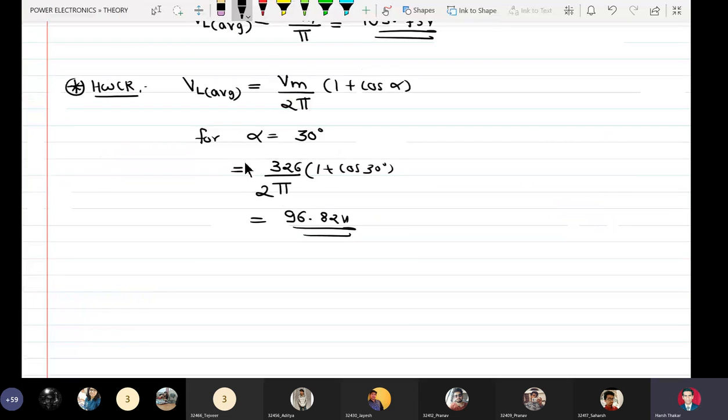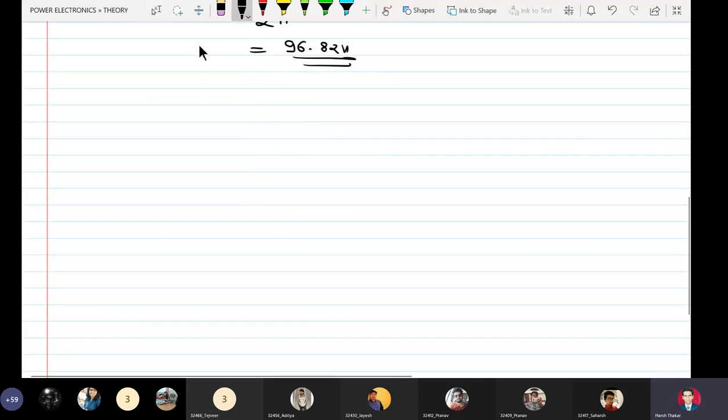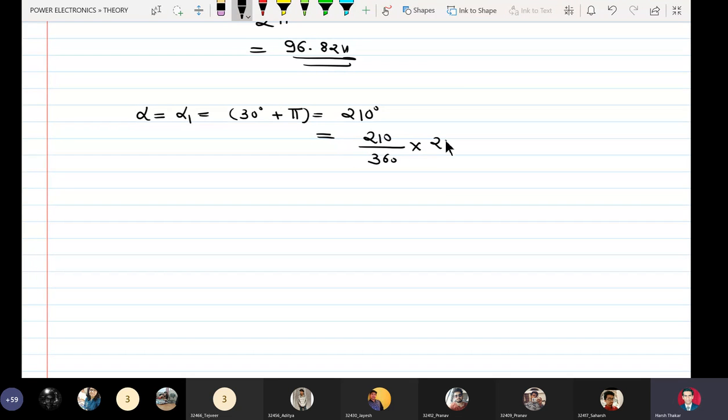So here now we have alpha equal to alpha 1 equal to 30 degrees plus pi equal to 210 degrees. So 210 upon 360 into 20 milliseconds, 11.67.